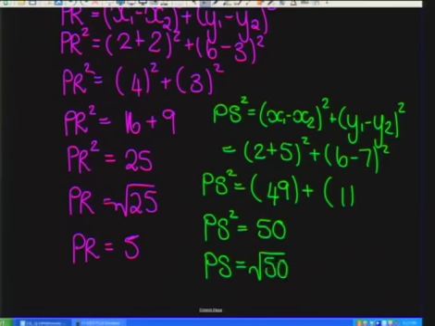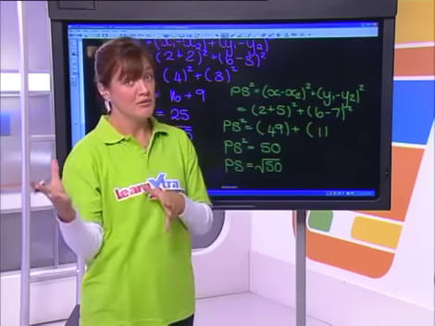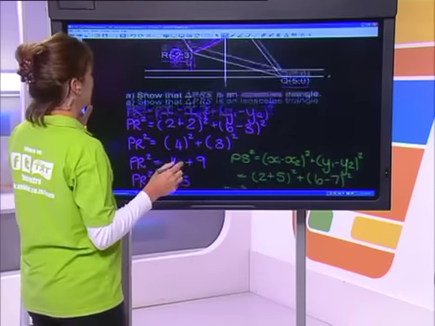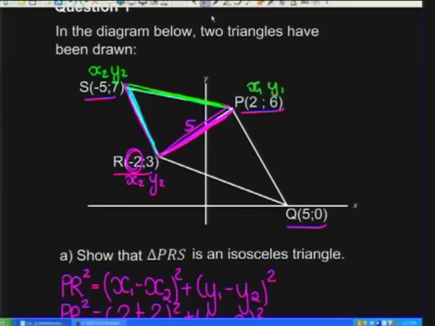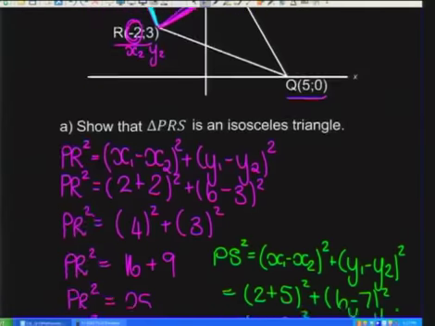Okay, so hang on. Right now that's not an isosceles triangle, is it? Because the two sides are different in length. But we still have one more side to quickly work out. So let's see over here. The next side we need to determine is this one. So let's work out what the distance from S to R is. And let's see if we have any joy with that.